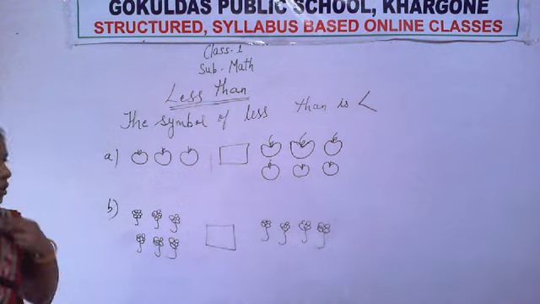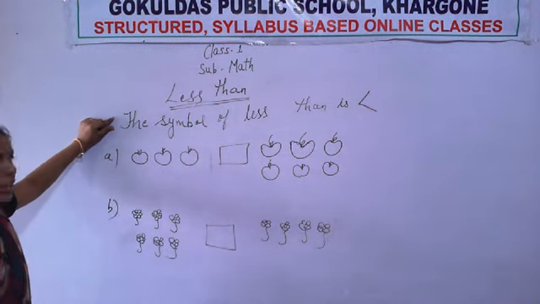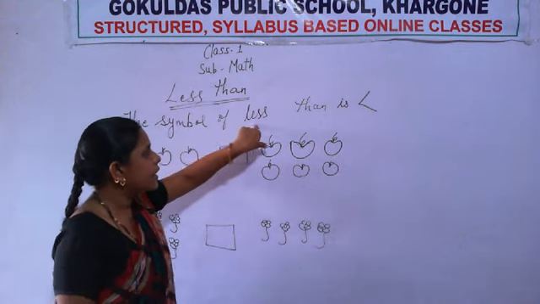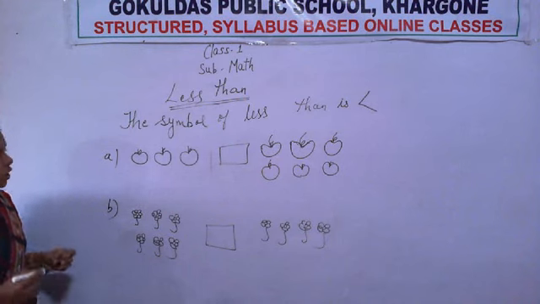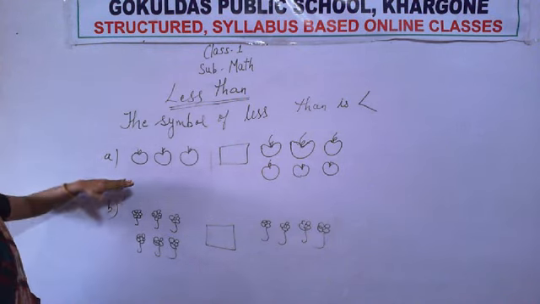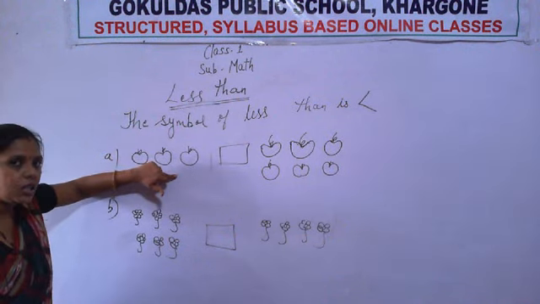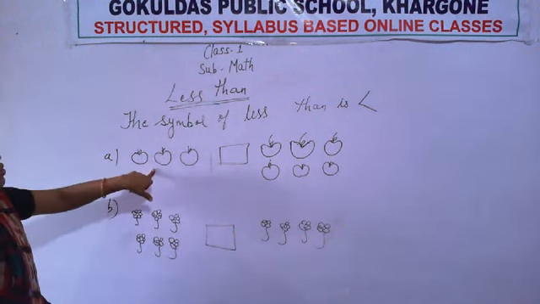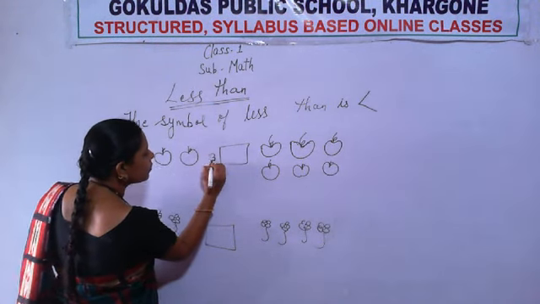Okay, now let's do these two questions. All of you have written this line: the symbol of less than is this. Now see the first question. It is a picture of an apple. So count how many apples are given here. 1, 2, 3. Again count. 1, 2, 3. So what number will come here? 3.